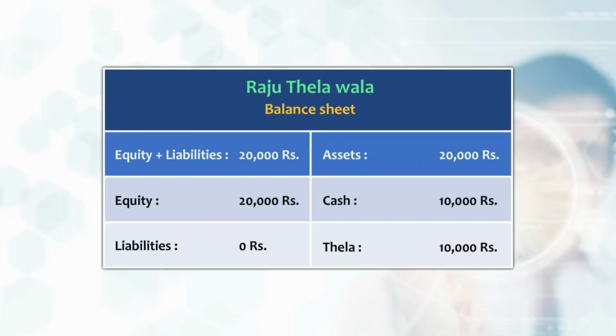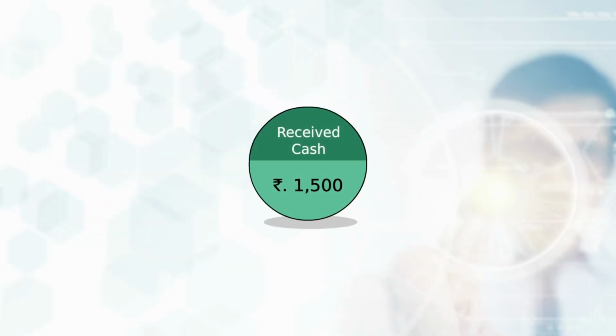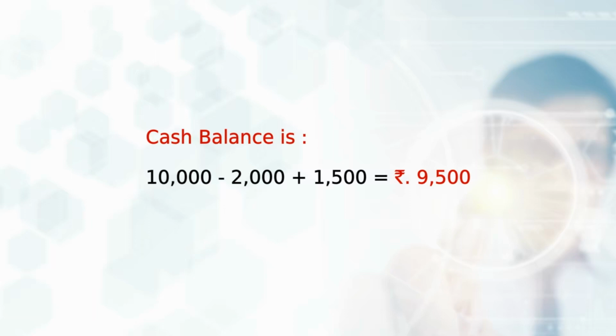Remember, Raju's balance sheet looked like as shown on the screen after he bought his thela. He also receives rupees 1,500 in cash from some of his customers, when he sold vegetables to them. So, his cash balance is now 10,000 minus 2,000 plus 1,500, which is equal to rupees 9,500.